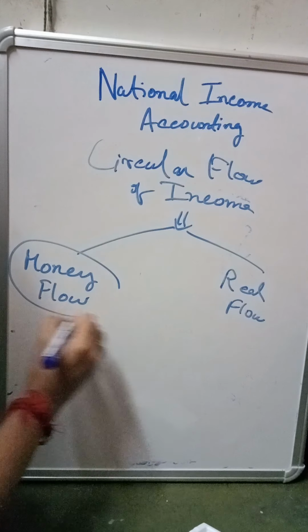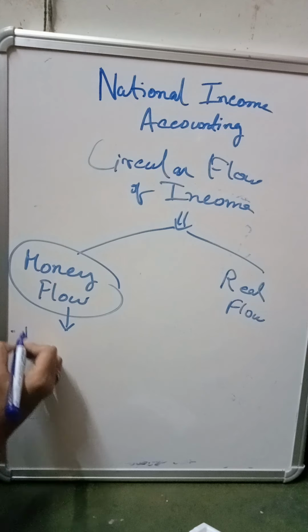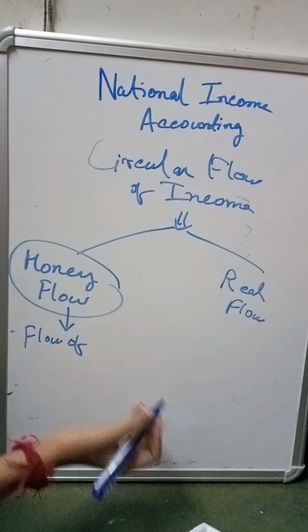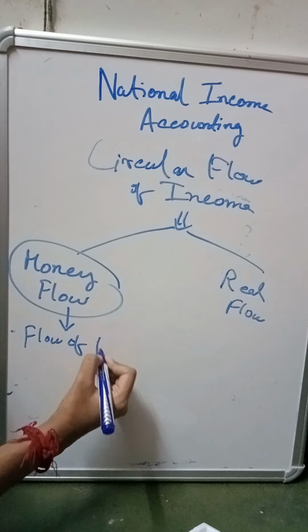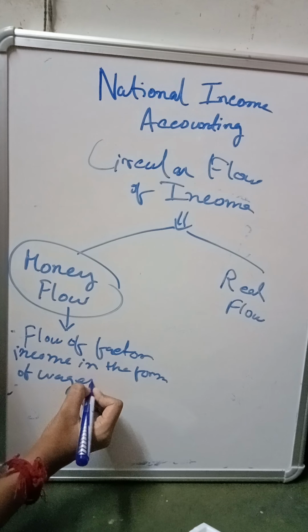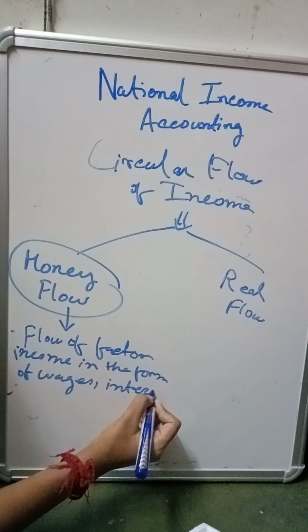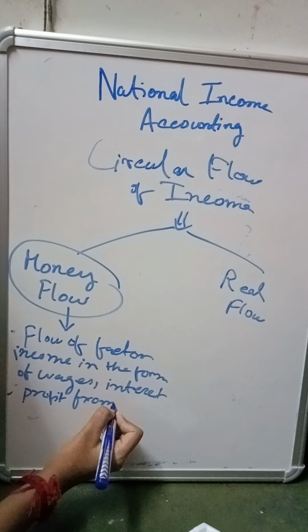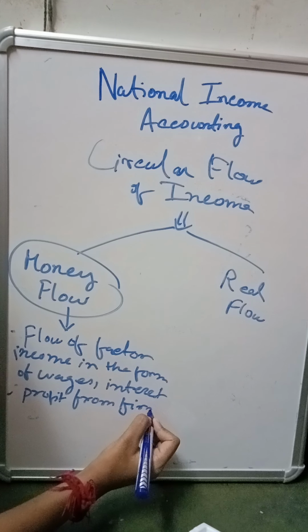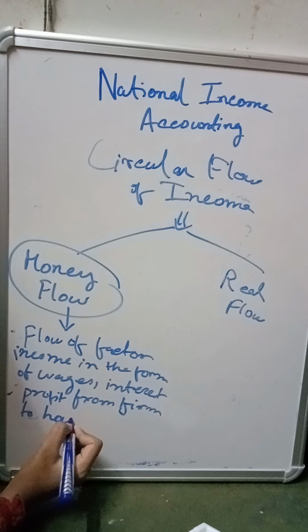Okay, what is money flow? Money flow is nothing but the flow of payments and receipts. That is the flow of factor income in the form of wages, interest or profit from the firm to the household.